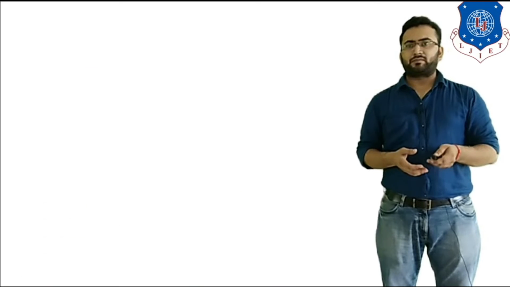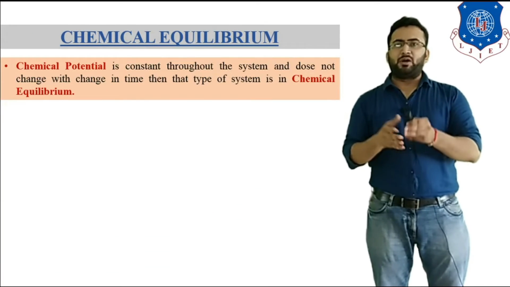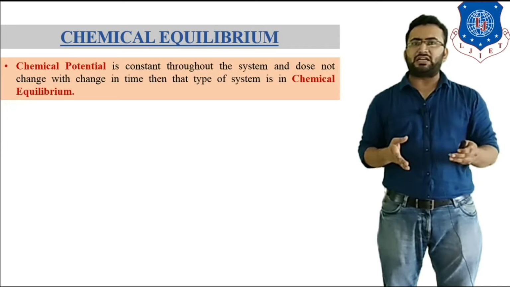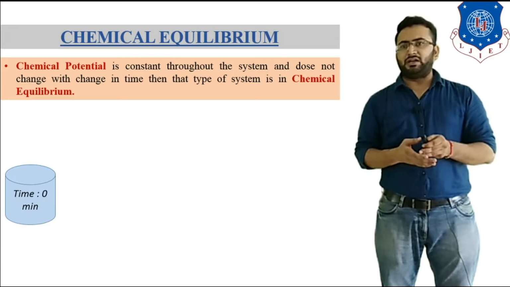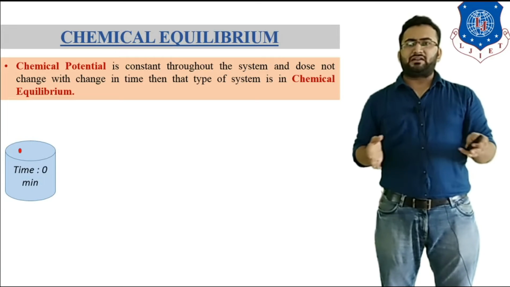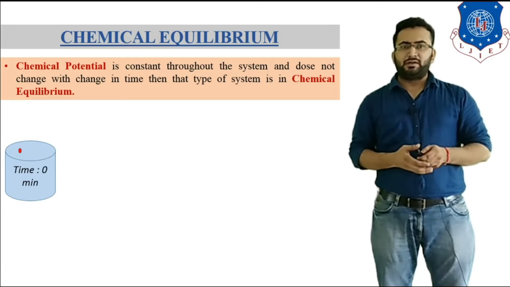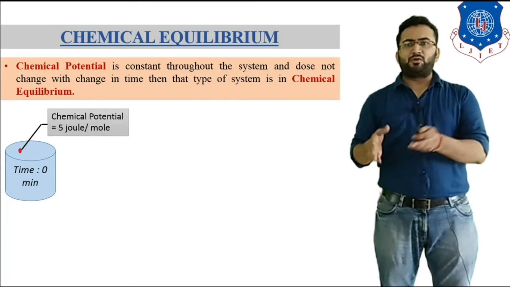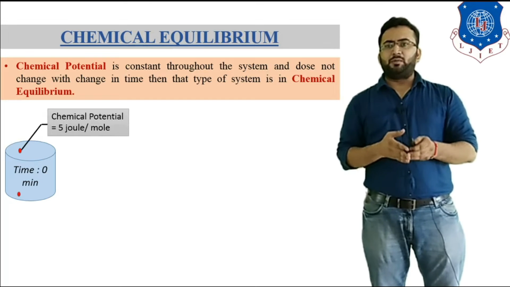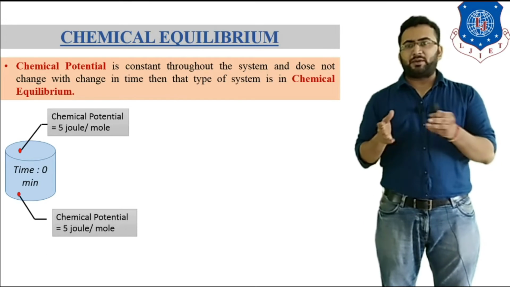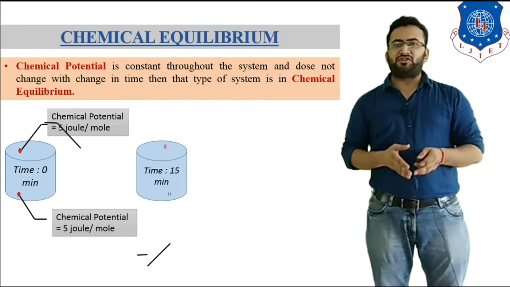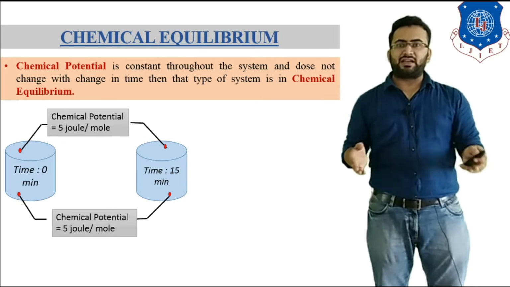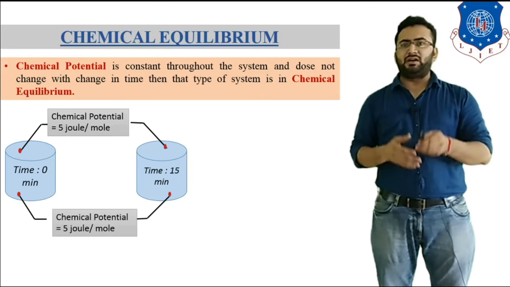Now let's talk about chemical equilibrium. If chemical potential is constant throughout the system and does not change with change in time, then that type of system is in chemical equilibrium. For example, let's consider this system and measure chemical potential at this point and get 5 joule per mole. Now we measure again at this point and get 5 joule per mole, and we measure chemical potential after 15 minutes and get the same chemical potential throughout the system, then we can say that this system is in chemical equilibrium.